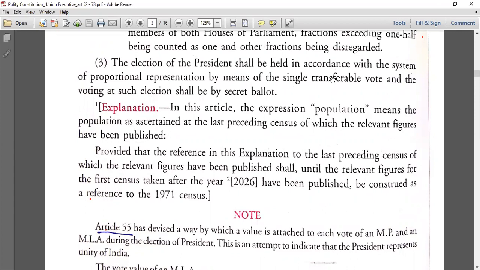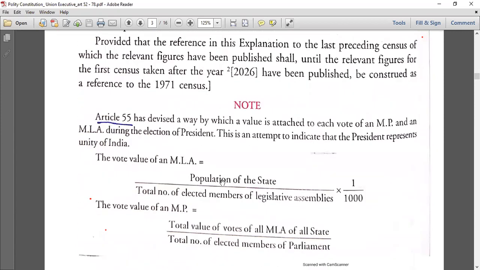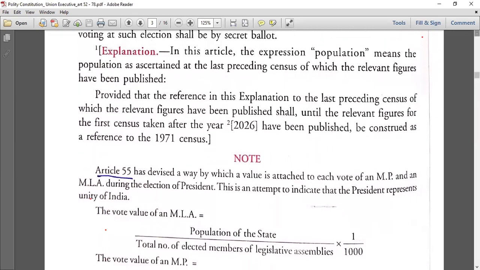But here that thing is not important. The thing is here we see the population, right? So what census? We see the population of a state, right? So the population should be on what census? So what is mentioned in the constitution we first need to check. So in the constitution it is mentioned, see clearly, the reference in this explanation to the last preceding census.